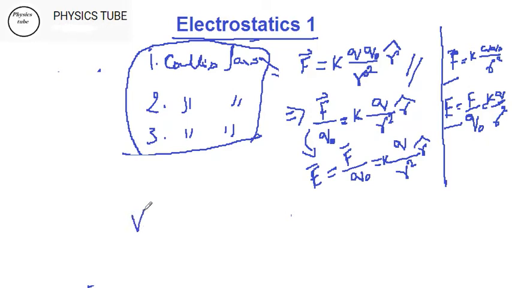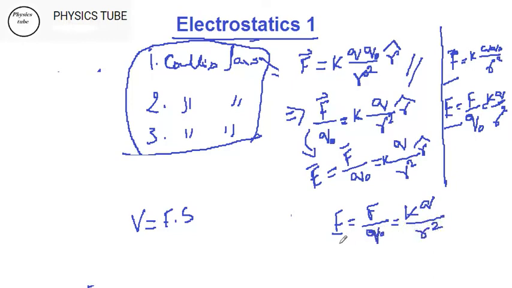Potential is energy, and energy is work done, and work done in class 11th you have done as force into distance. And in this equation, when I write E is equal to F by q naught is equal to kq by r square, my basic formula, then you have a clear picture here that you talk about